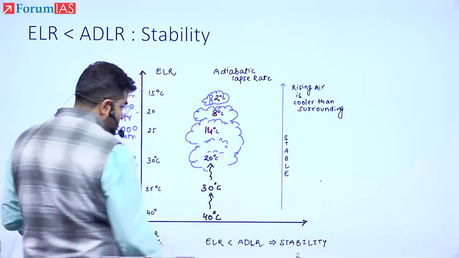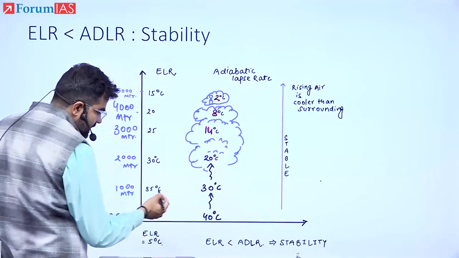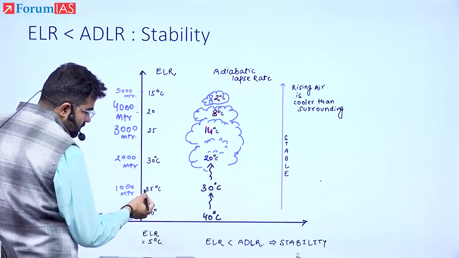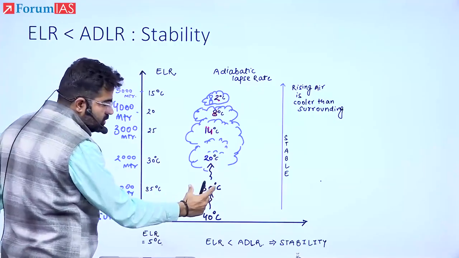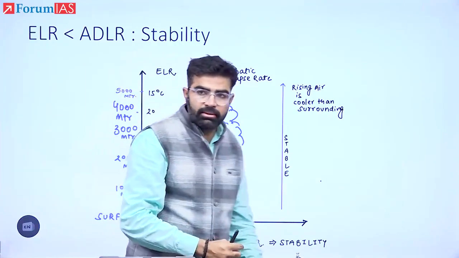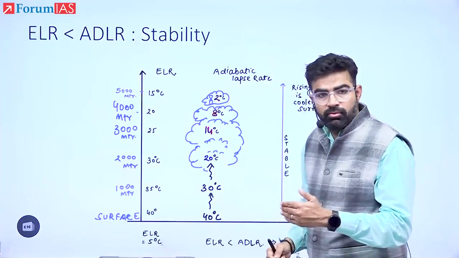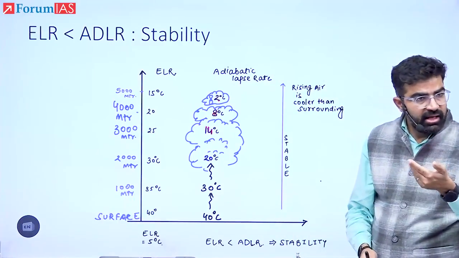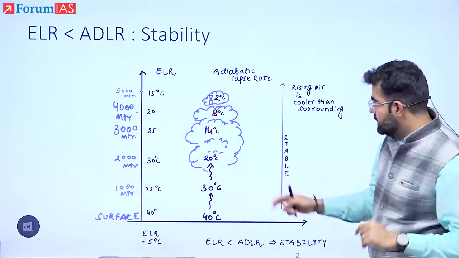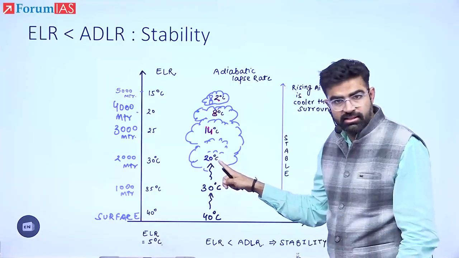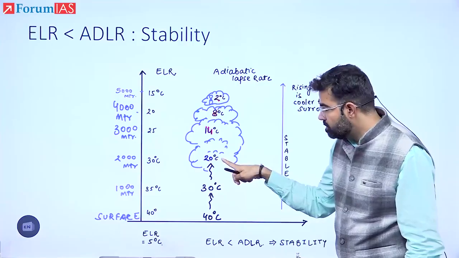Now see here, if I compare at this elevation, temperature nearby 35, the nearby air is warmer than the air uplifted. This is colder, na? What should happen then? If it is colder, will it rise automatically? Answer is no. Yes or no? Yes. It will not rise. Now see here, after reaching this stage, the temperature is still how much? 20.